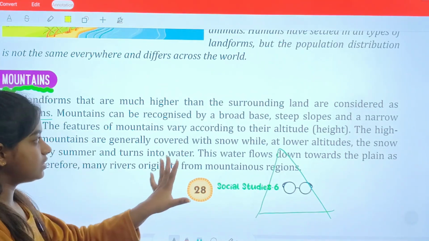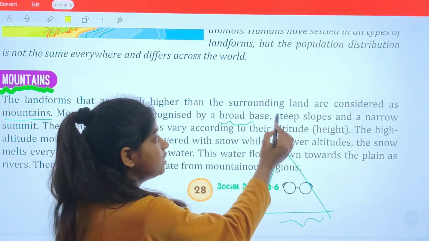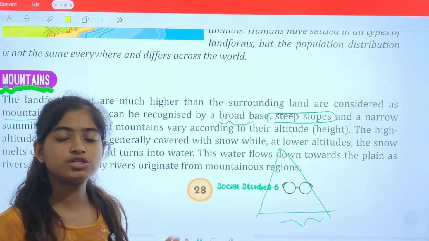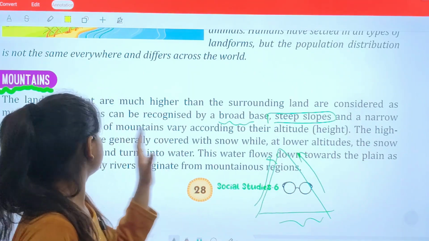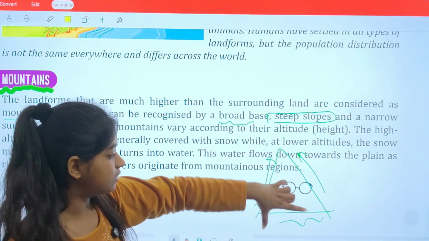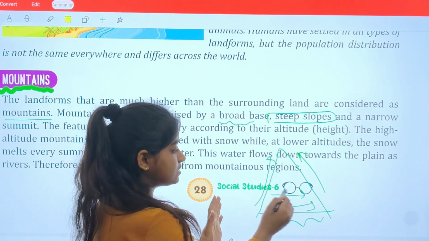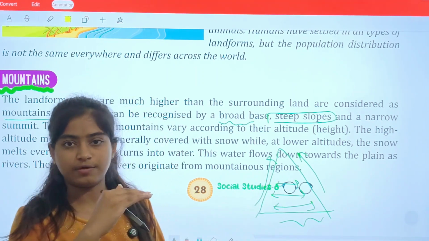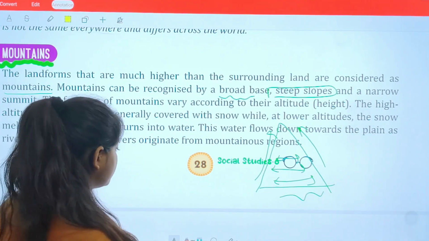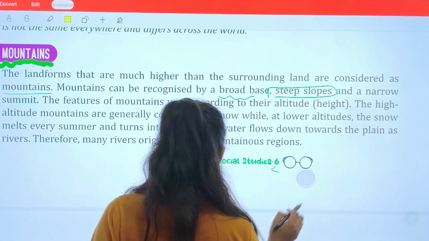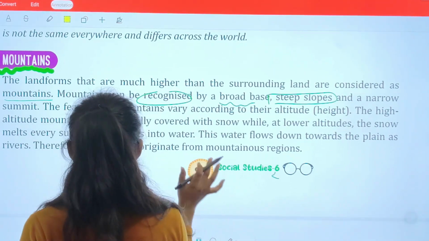Mountains can be categorized as having a broad base, steep slopes, that means steep top slopes like this, and a narrow summit. That means it is broad at the base, and it gets narrower as we go above the surface. So this is the kind of structure mountains have.